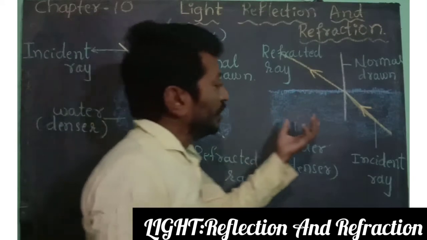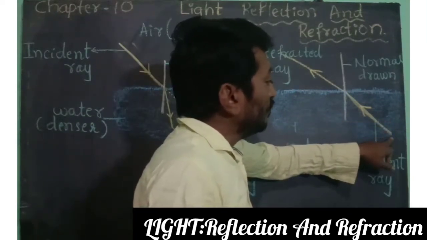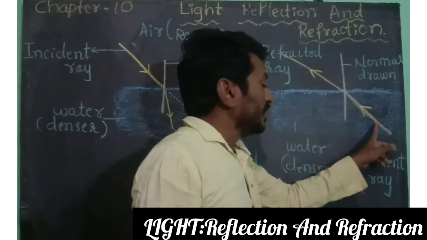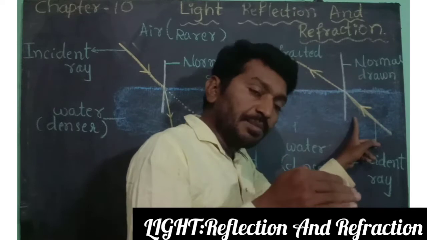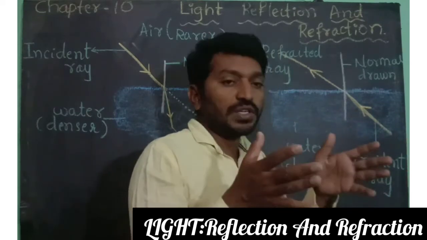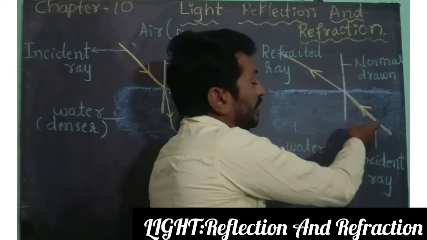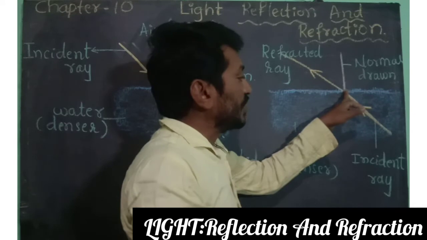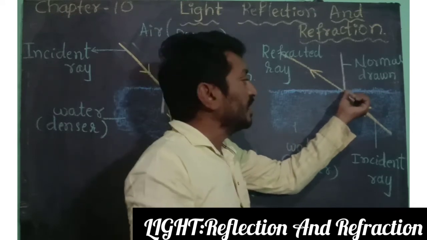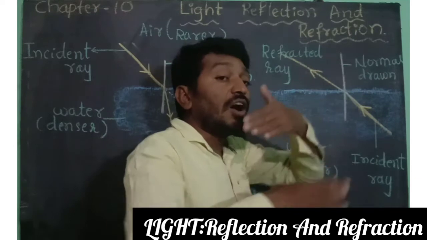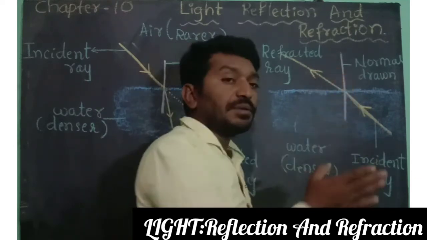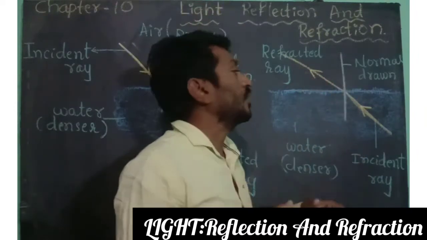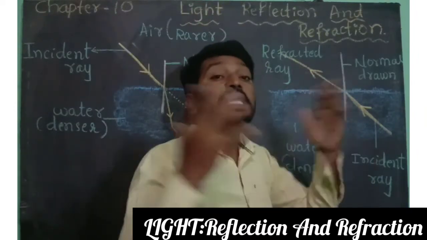Now one more here. Here the light is moving from denser medium to rarer medium. Here the speed of light goes on decreasing because the particles are closely one above the other. That is why the speed of light decreases here, and when it strikes the point of incidence, here refraction takes place. After the refraction, the refracted ray is moving away from the normal. Why? Because the speed of light goes on increasing.